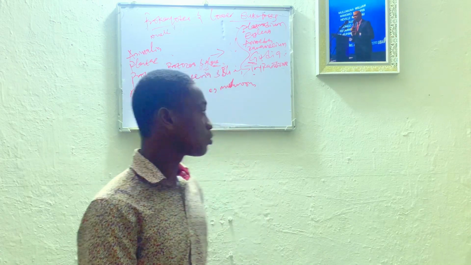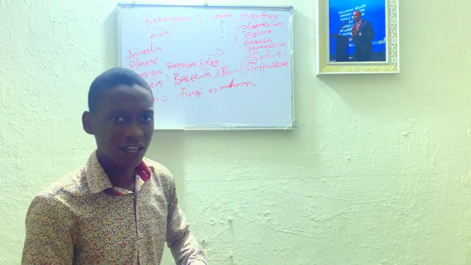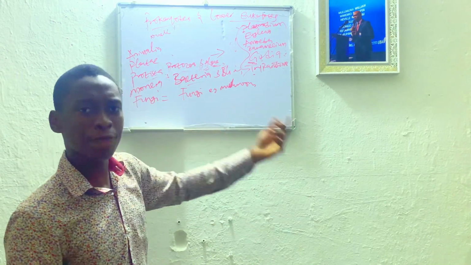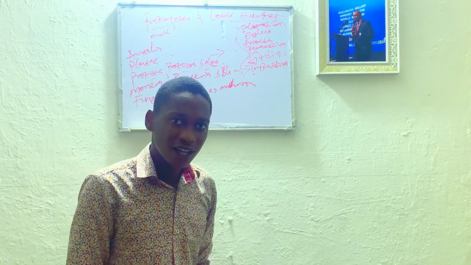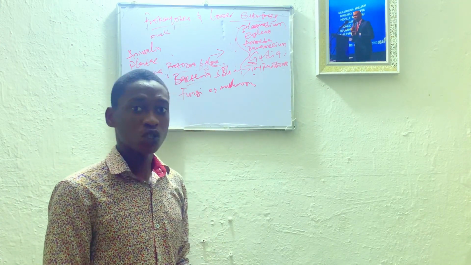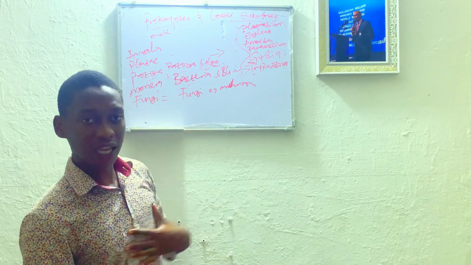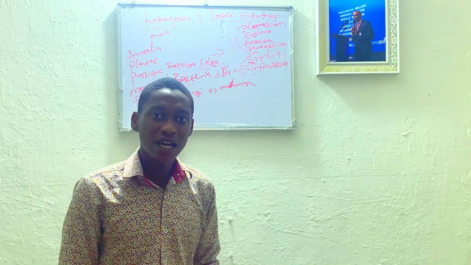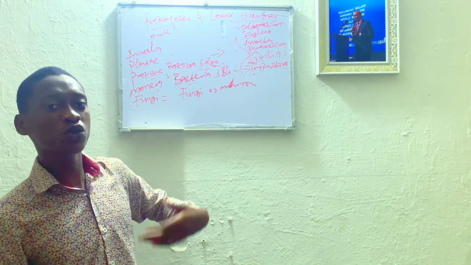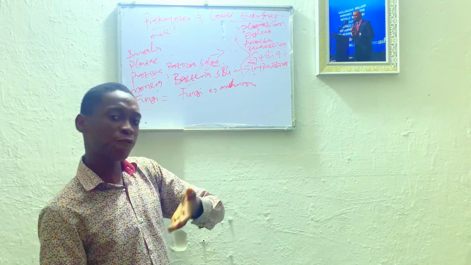Some bacteria are very useful to man. Some are actually harmful, like Vibrio cholerae. You understand, the bacterium Vibrio causes cholera. We have some useful ones too, like Saccharomyces. Are we together now? And then we have some that don't produce any effect to man, either harmful or beneficial.